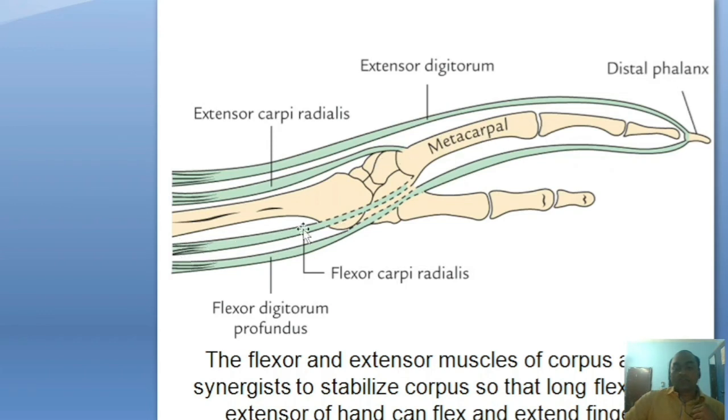So prime movers cross more than one joint. This is the wrist joint, this is the distal and this is the interphalangeal joint. When movement occurs in the fingers, these muscles are called the synergists. So this is taking the extension of the wrist joint, so these movements are taking place smoothly. This is the example of synergist.